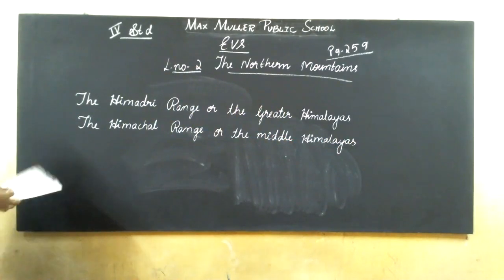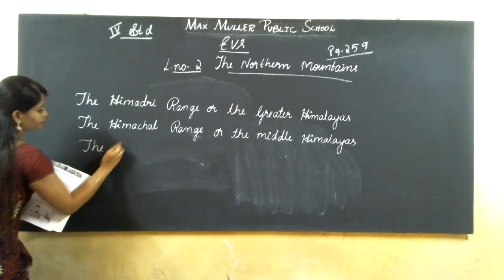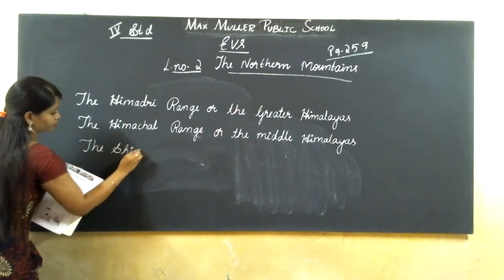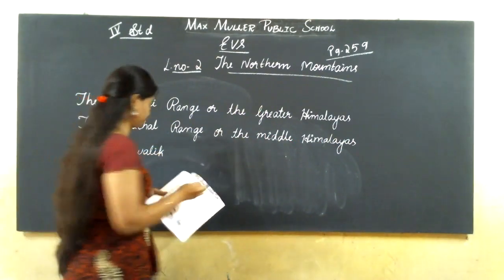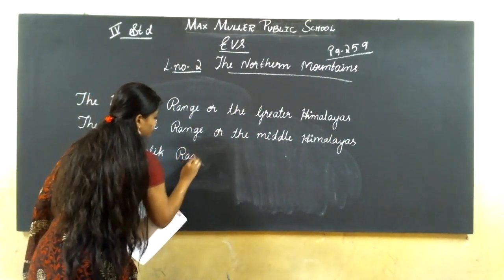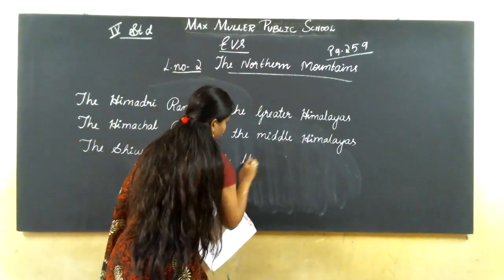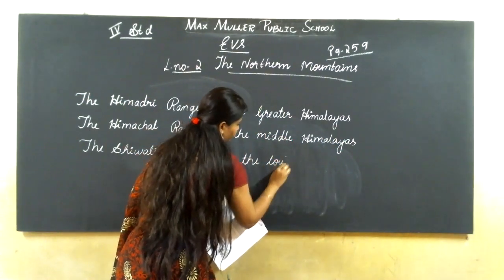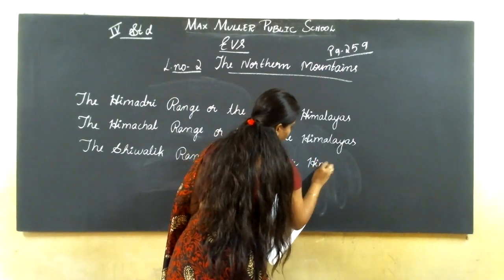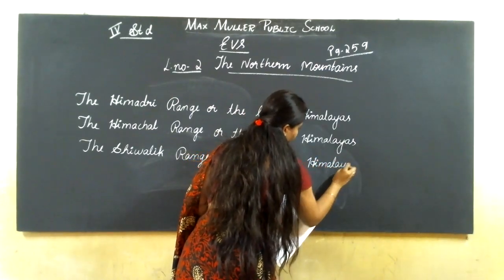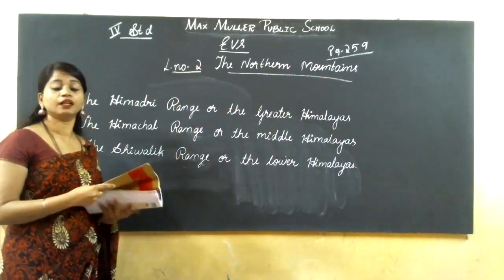And the next one is the Shivalik range or the Lower Himalayas.